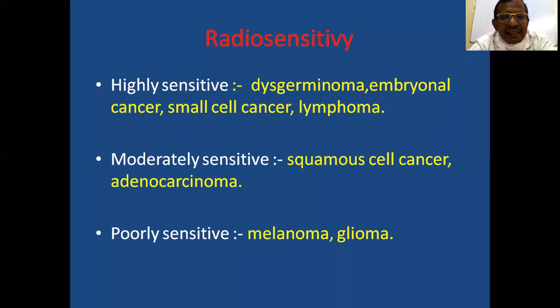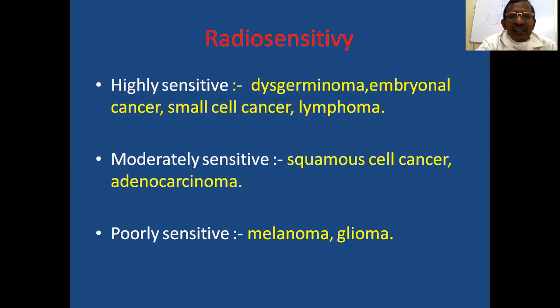Highly sensitive tumors are dysgerminoma, embryonal cancer, small cell cancer, lymphoma, and also granulosa cell tumor of the ovary. Moderately sensitive tumors are squamous cell cancer and adenocarcinoma. Then poorly radiosensitive tumors are melanoma and glioma.